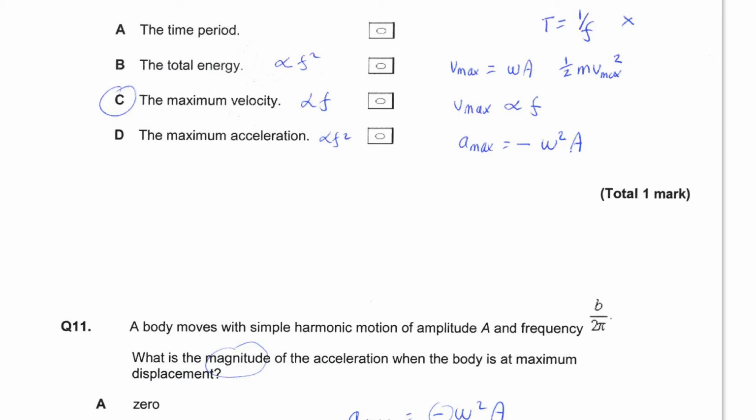Finally, you can check the last one. The maximum acceleration is given by this equation. Once again, we have omega squared, so that means the acceleration is proportional to f squared. So doubling f would give you 4 times the maximum acceleration. So this is incorrect.